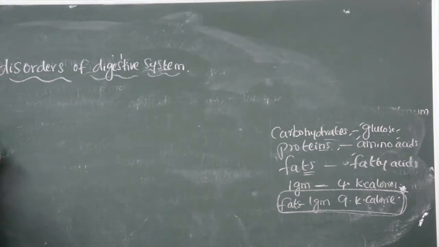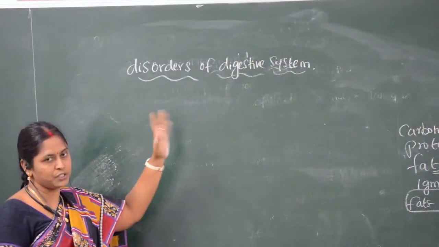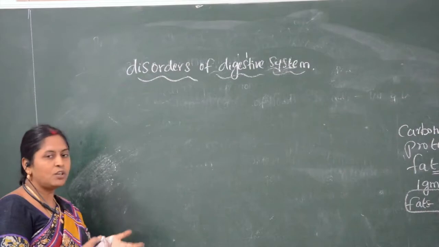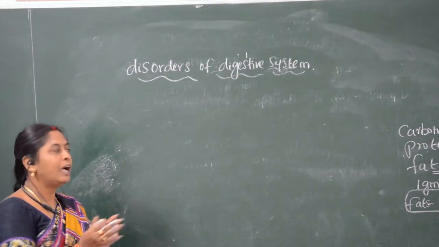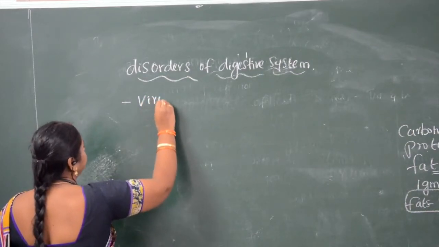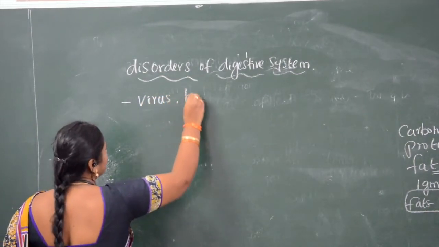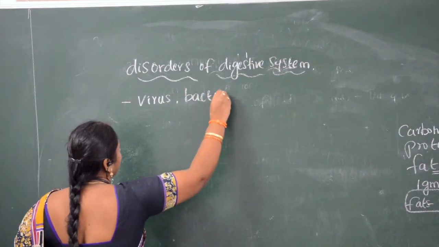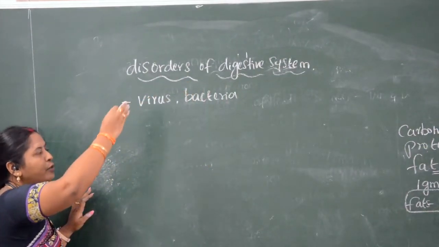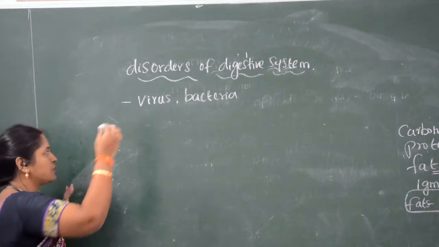Now we will see what the disorders of digestion are. The disorders of the digestive system occur because of some viruses or bacteria, which cause abnormalities in the digestive system.